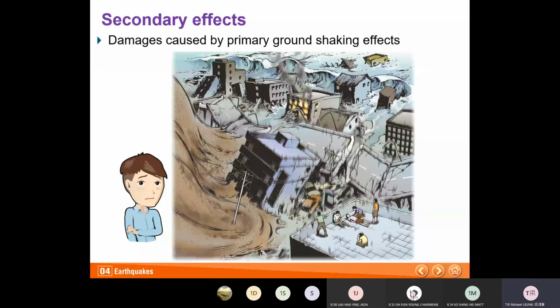Other examples of secondary effects apart from the tsunami? I think the effect was covered by us one or two lessons ago. If you live near the hillside, these secondary effects will affect you.